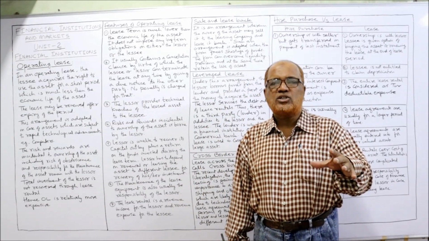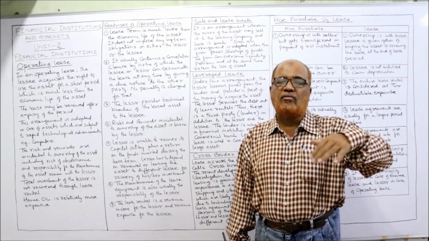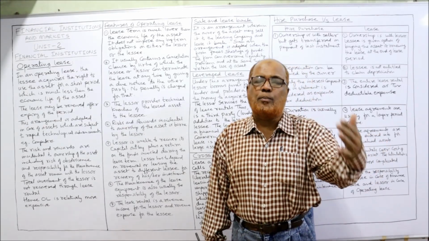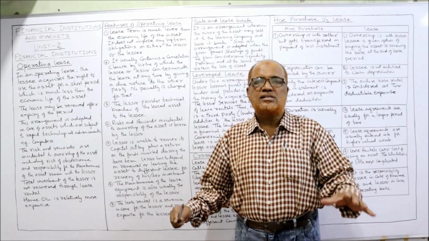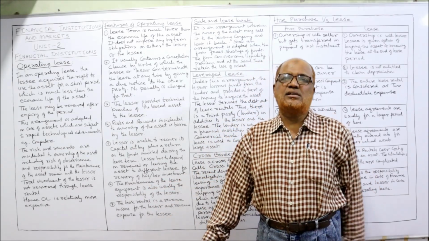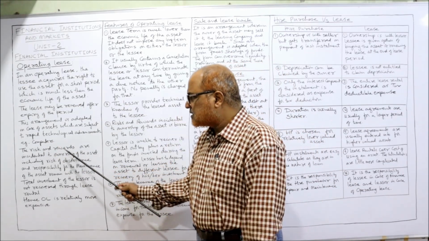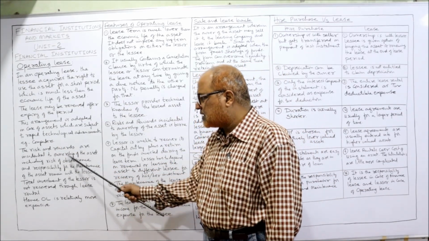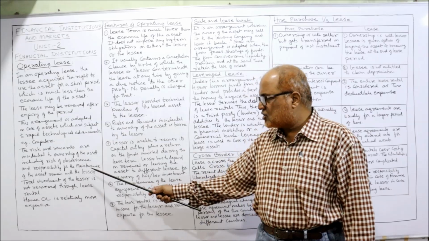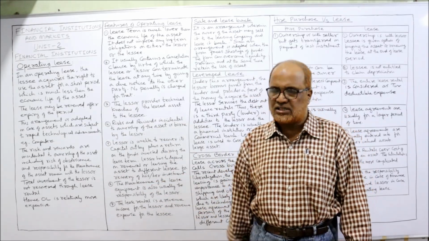So in those situations where technological advancement will make the asset obsolete, for those assets, this operating lease is more suitable. Next, the risk and rewards incidental to ownership of the asset, including the risk of obsolescence and responsibility for maintenance of the asset, remain with the lessor.